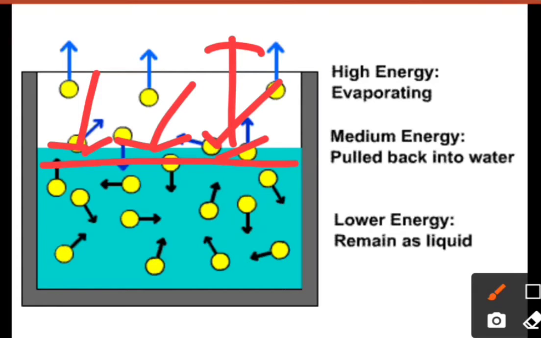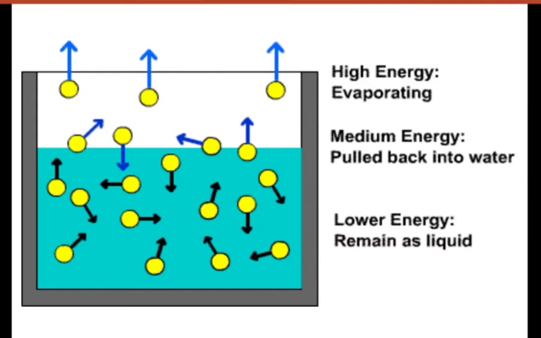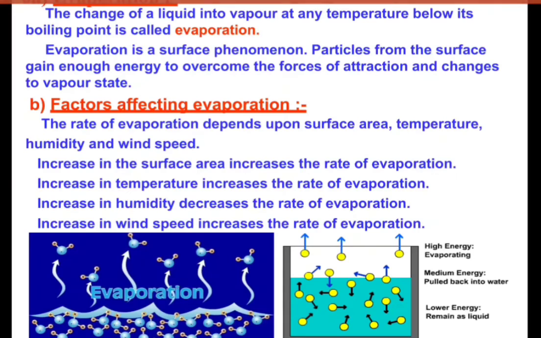So if the surface area is large enough, more particles will gain more energy, their kinetic energy will increase and they will change into the gaseous state. So increasing the surface area will increase the rate of evaporation.